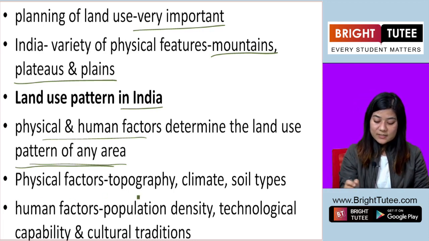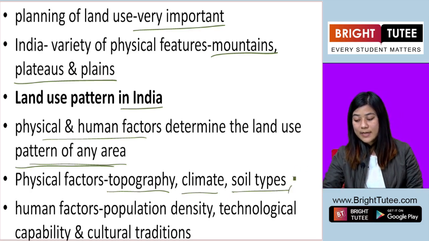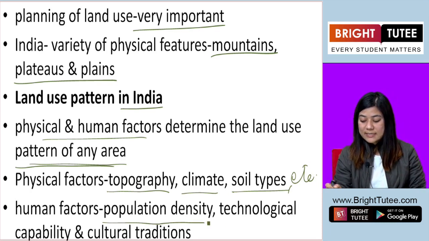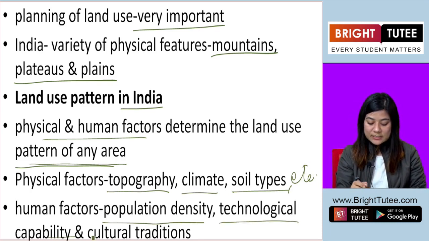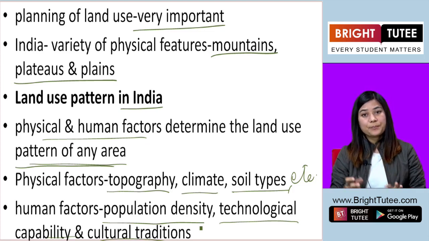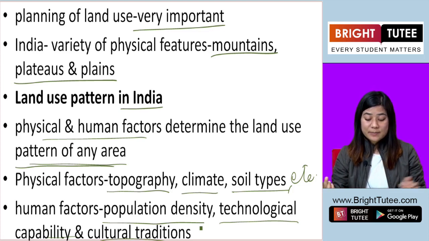So physical factors are topography, climate, soil types, etc. And human factors are population density, technological capability, and cultural traditions. These show how the patterns of land use have come about.